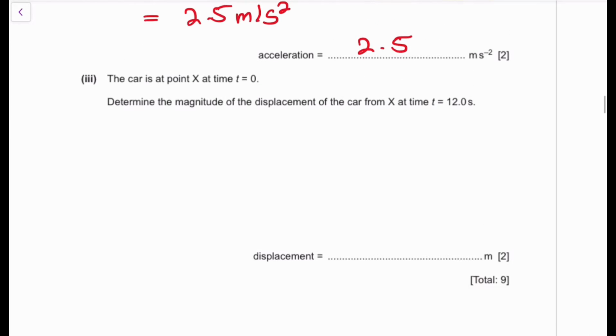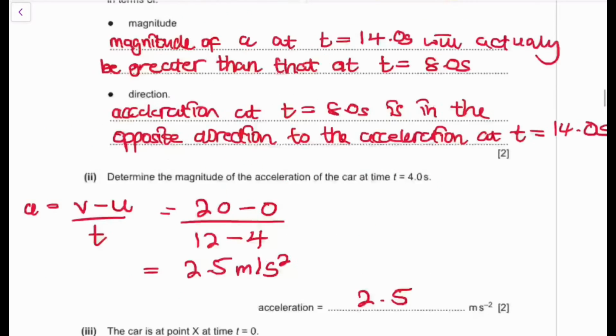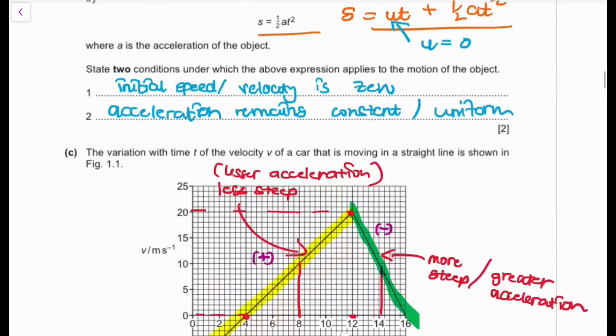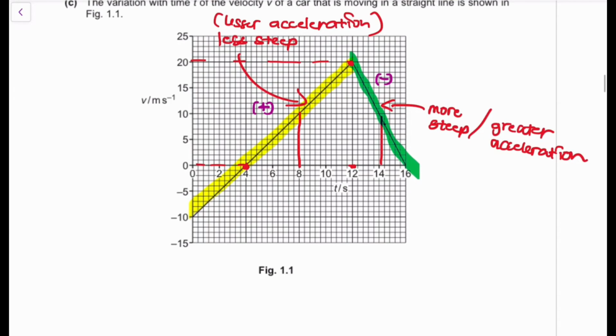We'll be given a car that is at point x at time t equal to 0. And we've been asked to determine the magnitude of the displacement of the car, x, at time t equals 12.0. Now, this is a very, very important question because you're going to have to think and conceptualize a little bit about something that I call positive and negative displacement. And after watching this video, trust me, you're going to understand much more about what these graphs actually mean and what these graphs actually entail.